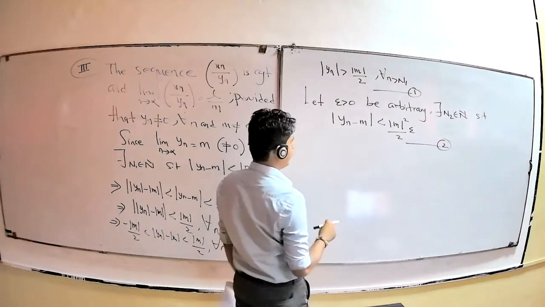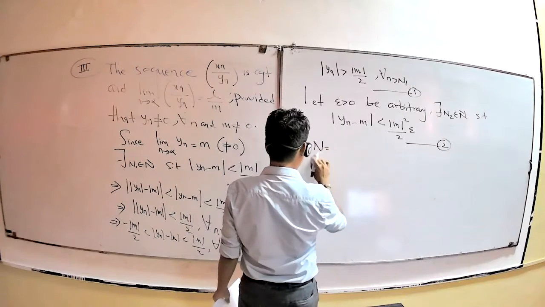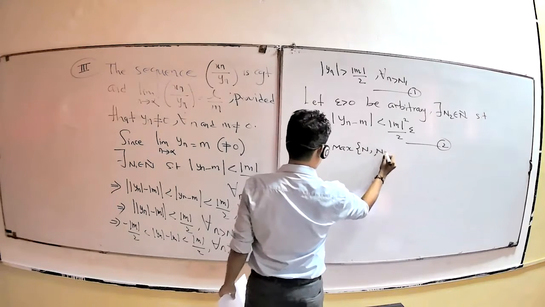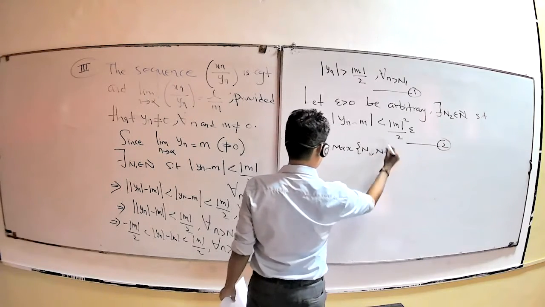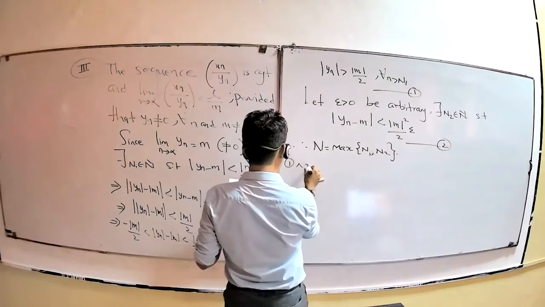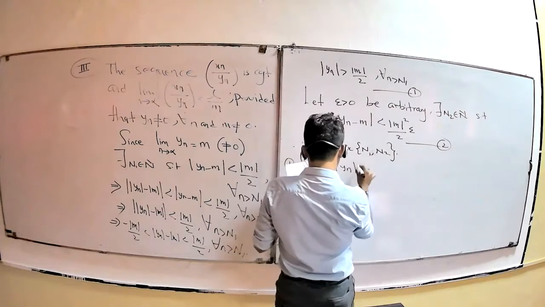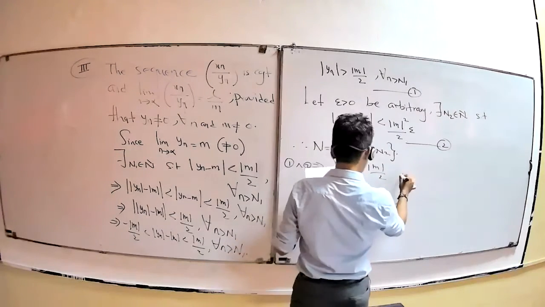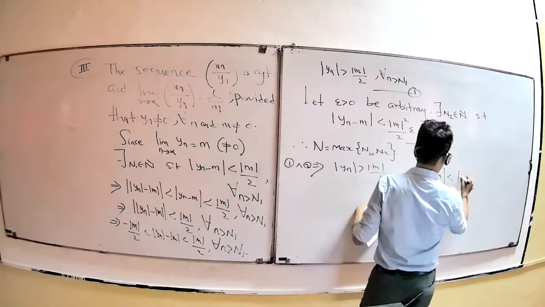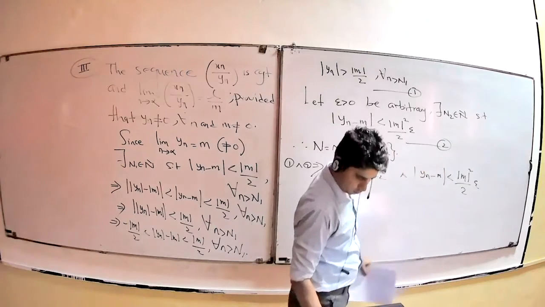Here there are two values for n, n1 and n2. Therefore you take the maximum of n1 and n2 as n. Therefore 1 and 2 imply you got two inequalities: yn is greater than modulus of m by 2, and modulus of yn minus m is less than modulus of m squared by 2 epsilon. Okay.